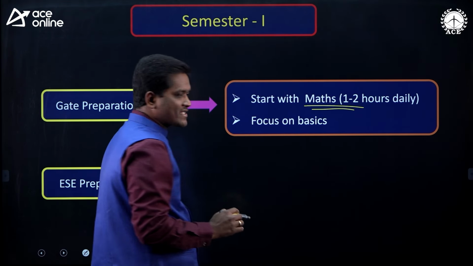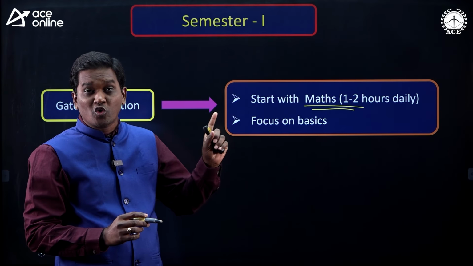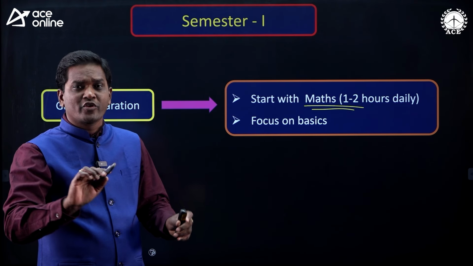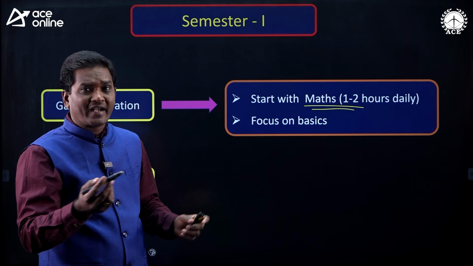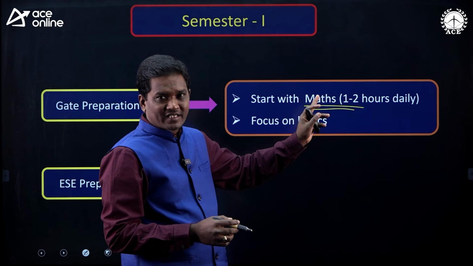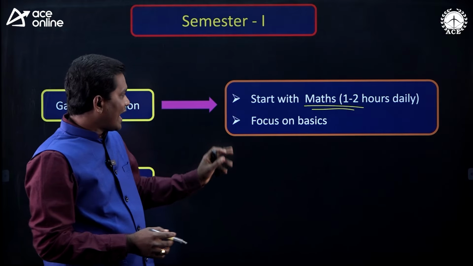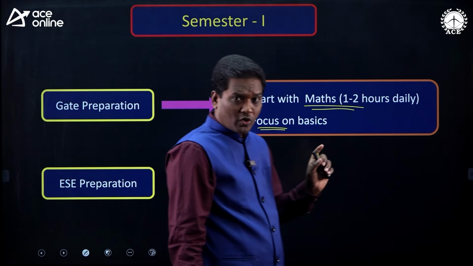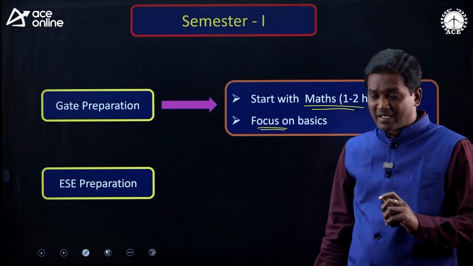You start with maths and spend at least 1 to 2 hours daily. It may be morning or evening. Based on your free time, you start this one. My suggestion is better you spend 1 to 2 hours in the morning time, and focus on basics. So this is about GATE preparation in your semester 1.